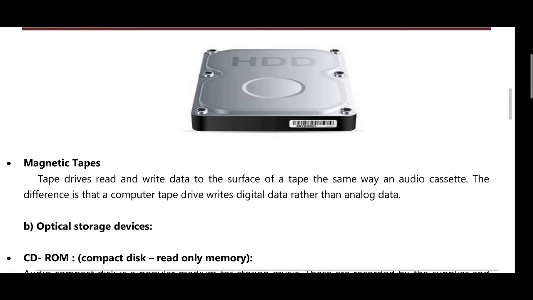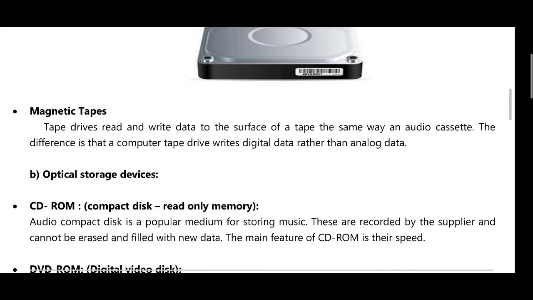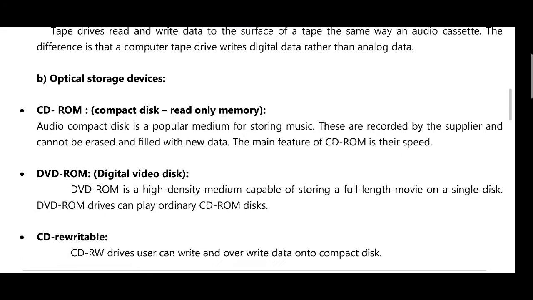Magnetic tapes. The tape drives read and write data on the surface of the tape, the same way as on an audio cassette. The difference is that the computer tape drive writes digital data rather than analog data. The second one is the optical storage device.